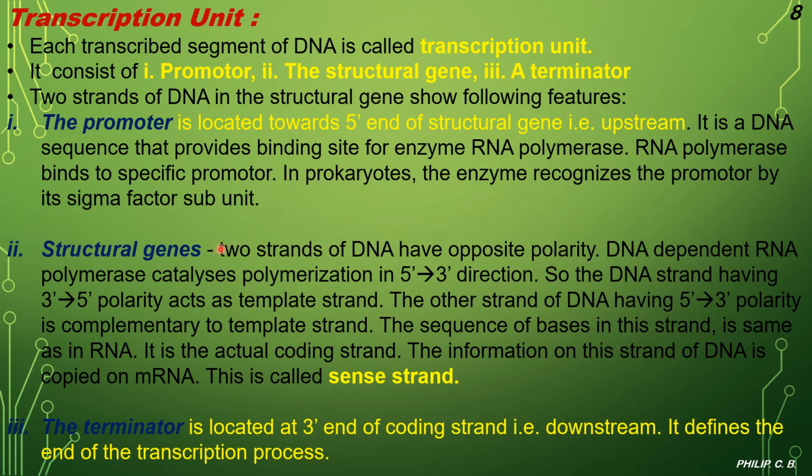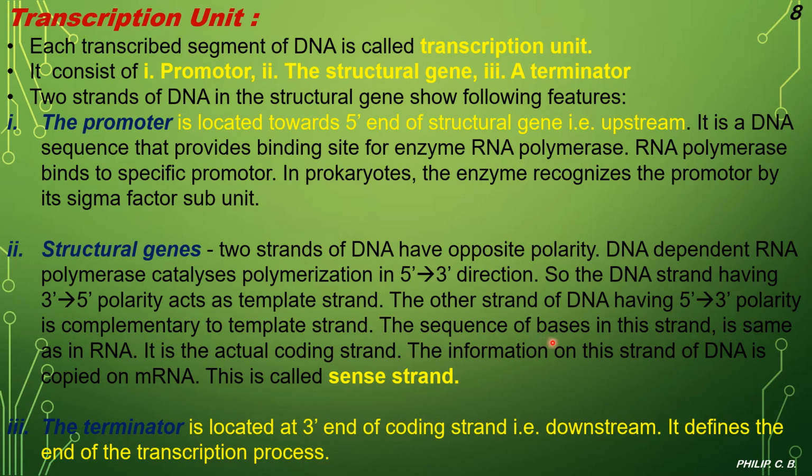Second point is the structural gene. The two strands of DNA have opposite polarity. DNA-dependent RNA polymerase catalyzes polymerization in the 5' to 3' direction. So the DNA strand having 3' to 5' polarity acts as the template strand. The other strand of DNA, having 5' to 3' polarity, is complementary to the template strand.